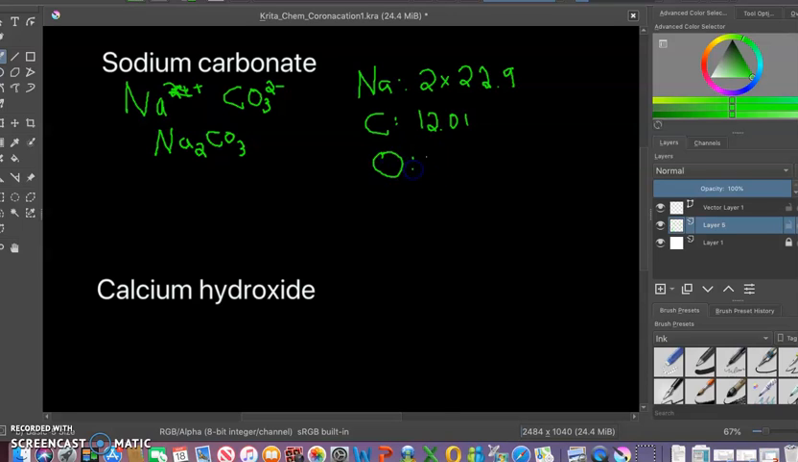Oxygen, how many parts do we have? We've got 3. 3 times, what are we multiplying it by? We're multiplying it by the atomic mass of oxygen, which is 15.999. Okay, I would put 15.99. Okay, and then we're going to multiply those things and then add them together.